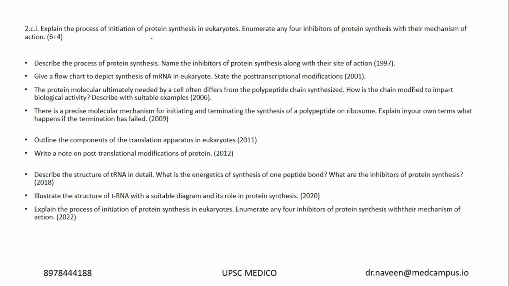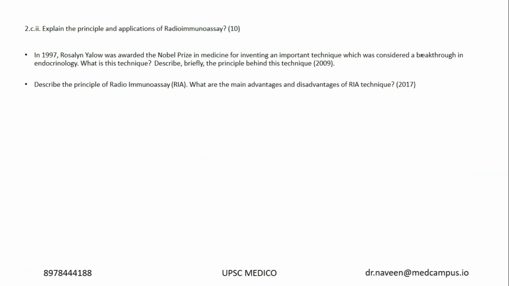Now question number 2, as I said, protein synthesis in eukaryotes. What are the protein synthesis inhibitors? See, same questions from 1997 to 2022. There are several questions on protein. What is post-translational, what is post-transcriptional modification? What is translation? What is transcription? What are the protein synthesis inhibitors and all? What is the energy requirement? And what is the role of tRNA in protein synthesis? These are all the things which are repeated.